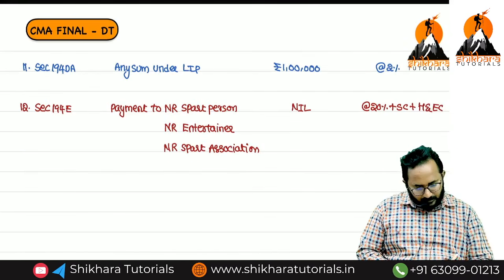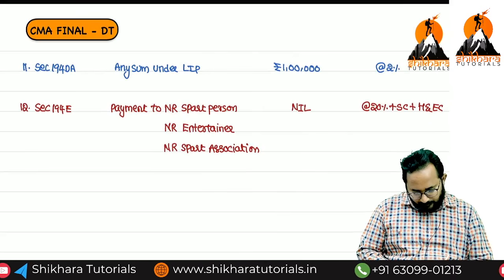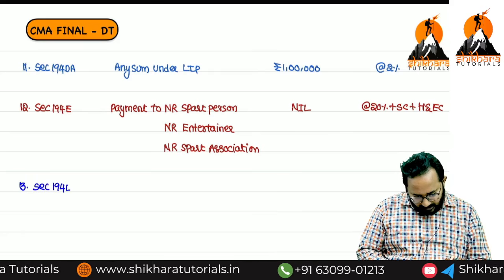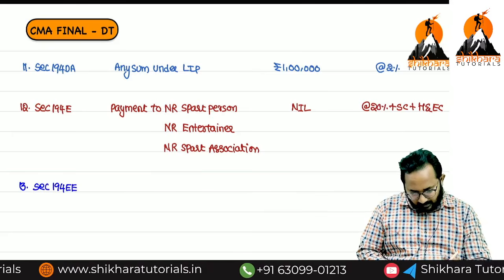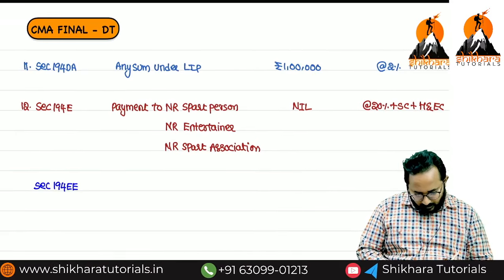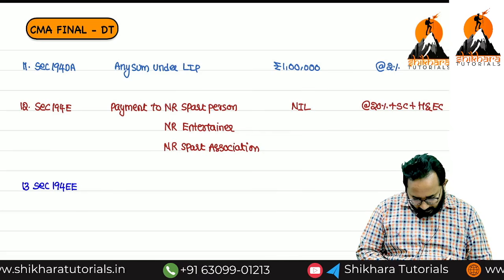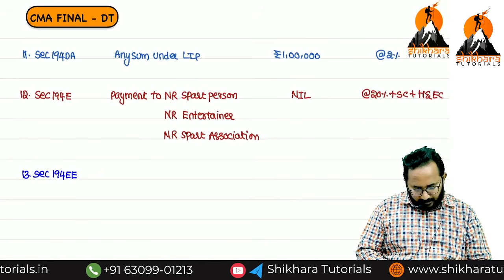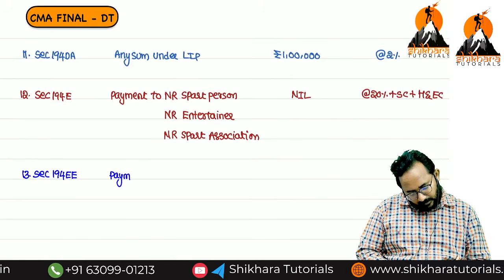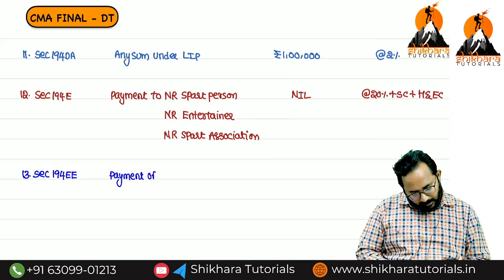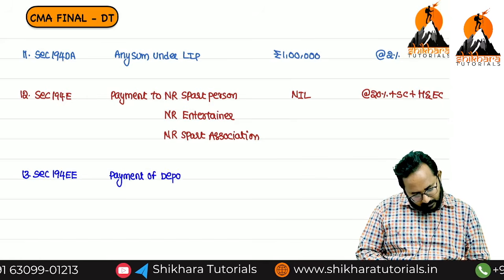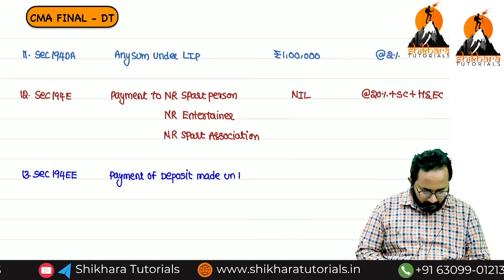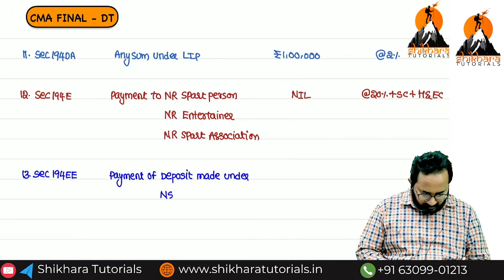13th one, section 194EE. TDS on payment of deposit made under NSS.